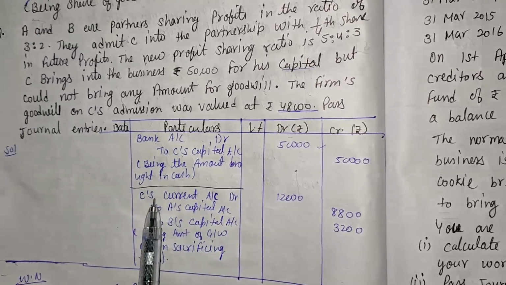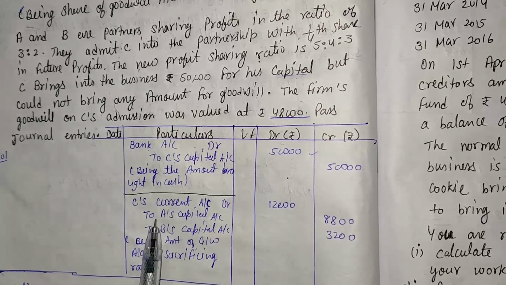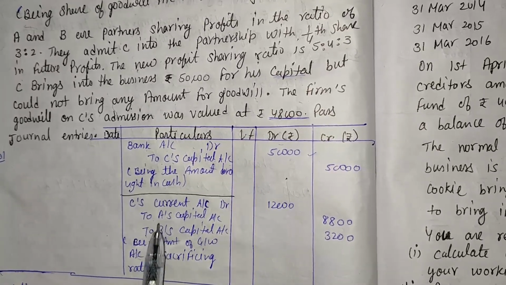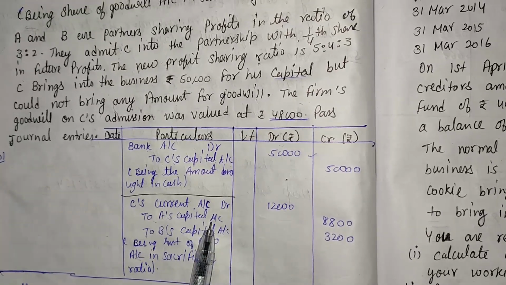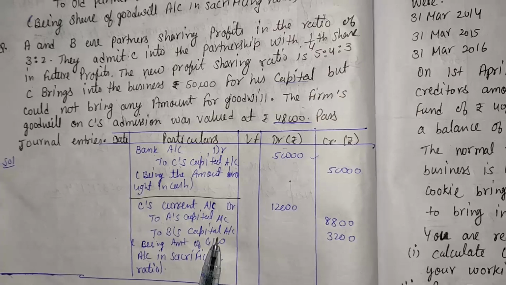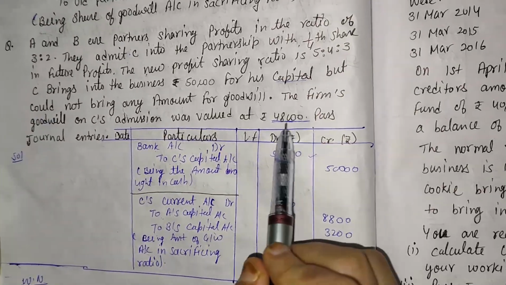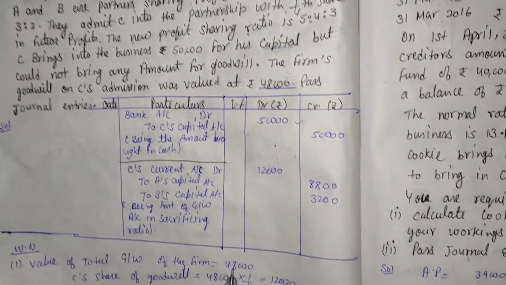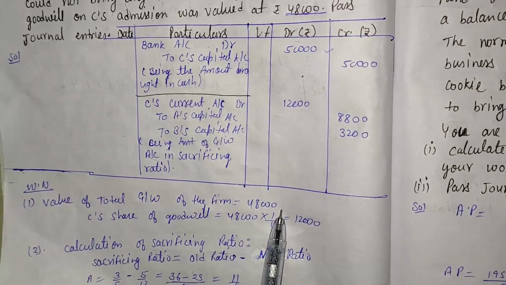Here the new partner's current account means C's current account debit to old partners' capital accounts, and the old partners are A and B. So overall entry, C's current account debit to A's capital account and B's capital account for the amount of goodwill. For the calculation of the amount of goodwill, the working note is: overall total goodwill of the firm is 48,000.